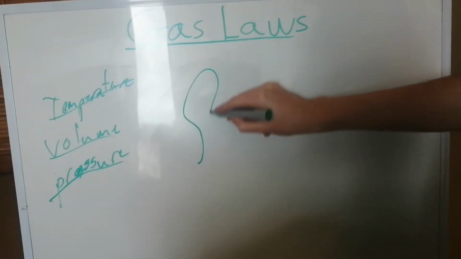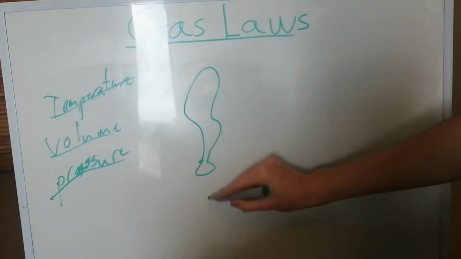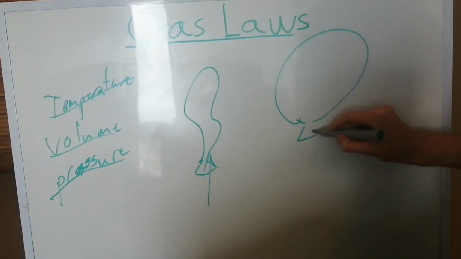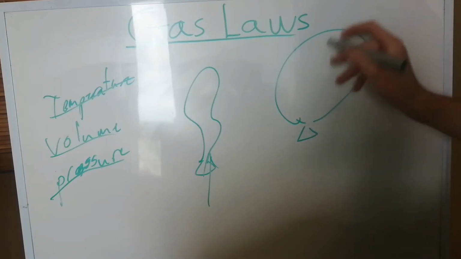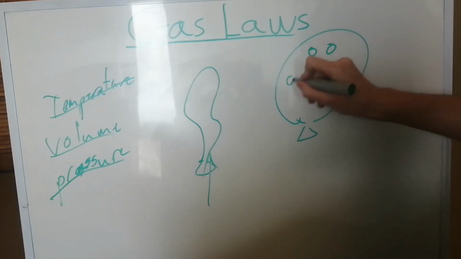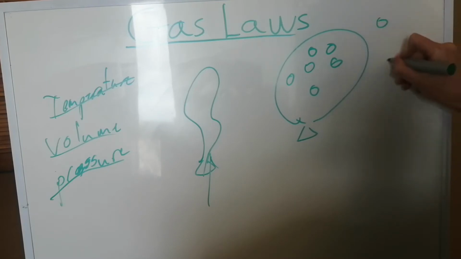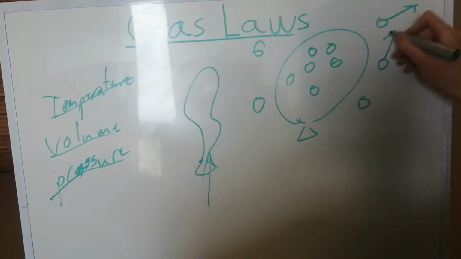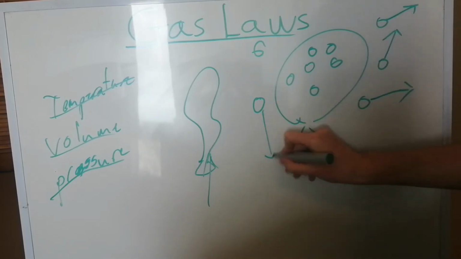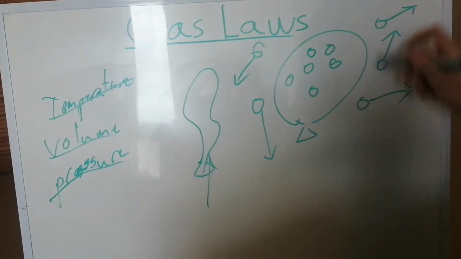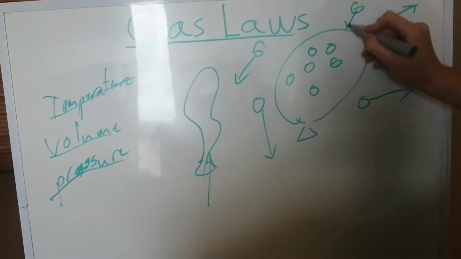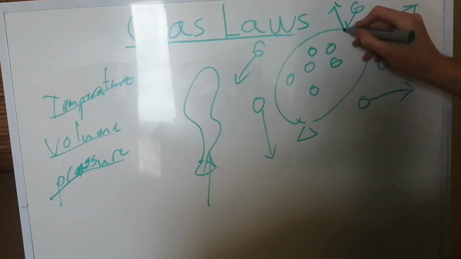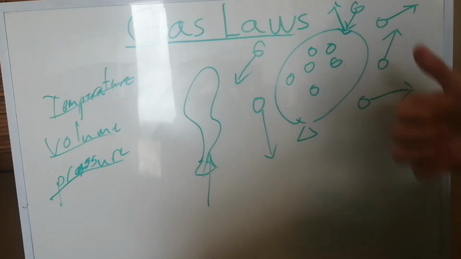So let's say I have a balloon, and I put air into it. Now we know when you put enough air into a balloon, it expands, it becomes this round shape. Why does it do that? Well, inside the balloon, we have inserted air particles, more air particles than are outside. And so what air particles like to do is move around a lot. And eventually, there are going to be some air particles that hit the wall, like this, and then bounce off it. When they hit the wall, they cause it to indent slightly, just like you would imagine.